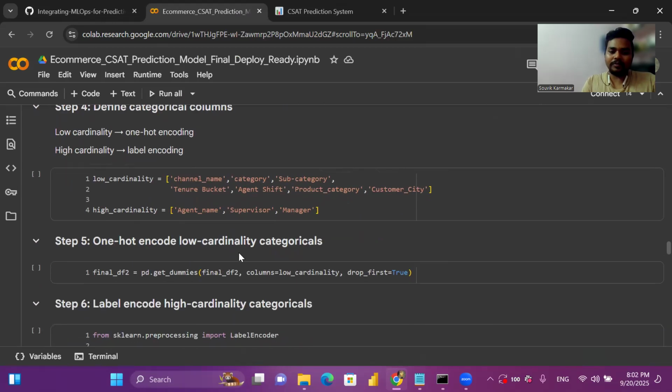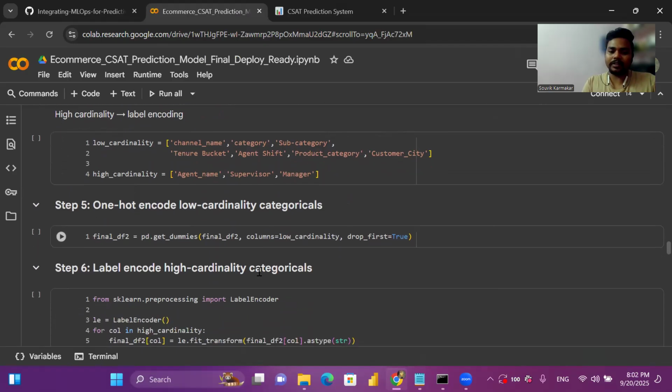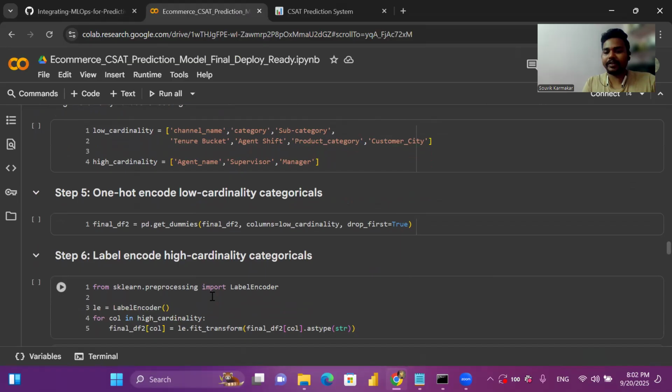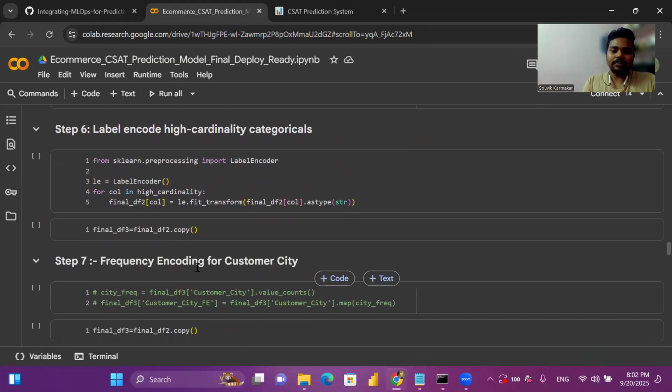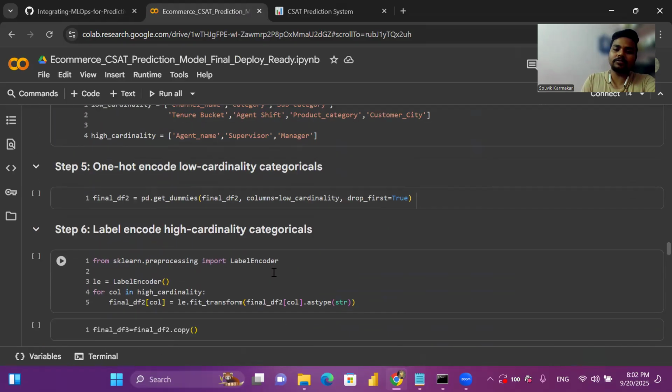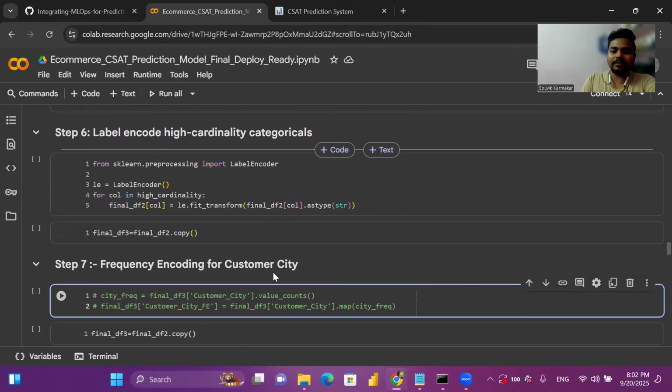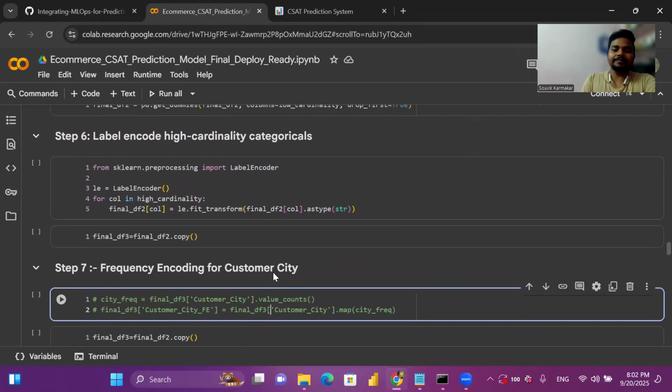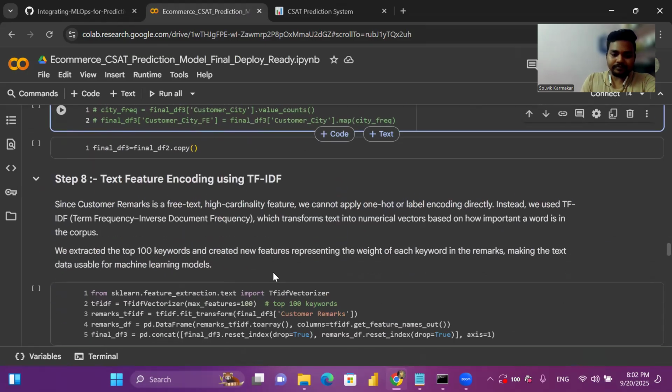For low cardinality features, I have employed one hot encoding, and for high cardinality features, I have employed label encoding. As I said just now, we can employ frequency encoding for customer city as well. This is the code I have tried, but in that case, I am not getting that much accuracy and model performance. That's why I have considered it in the low cardinality and did the one hot encoding.